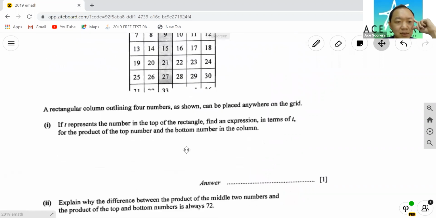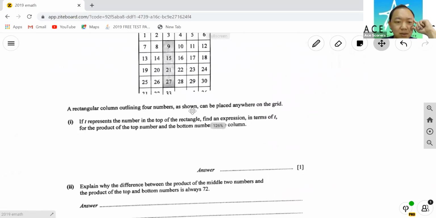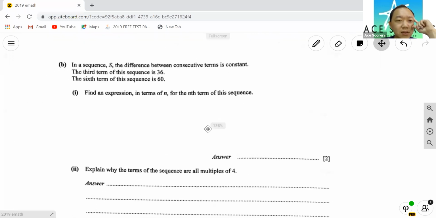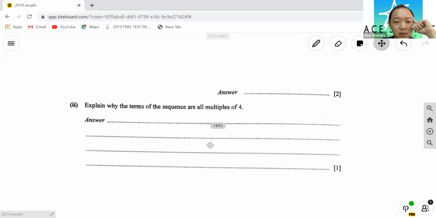Okay, I'm going to skip this. Difference product. It looks like a number pattern kind of thing, right? So you gotta do it. Just read the story. Nice.